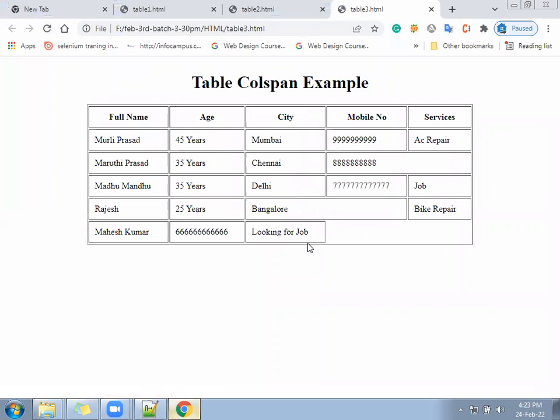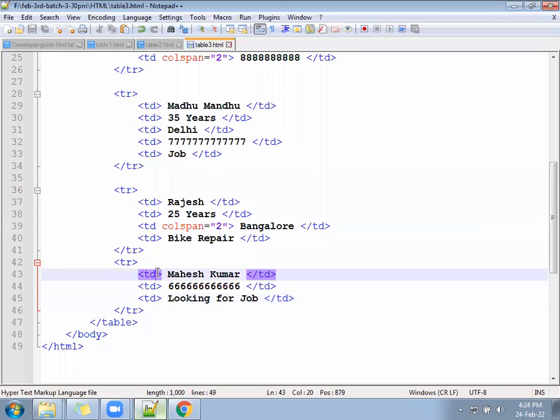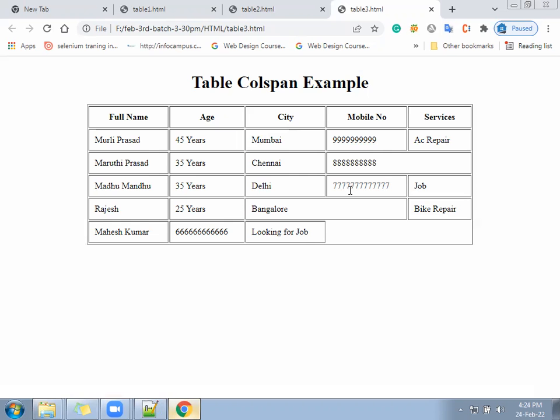So how many are missing? 2 are missing. What are those? Age and city. Before city, age is coming. City is missing. If age is there, then age can take it, but age is also missing. So who will capture both? Name will capture both. Look here, in the previous one, mobile was missing, so for the city you gave the correspondence. Now city is missing and age is missing.